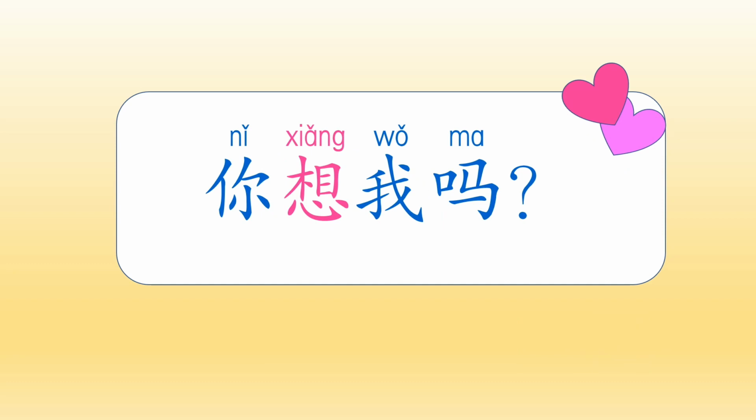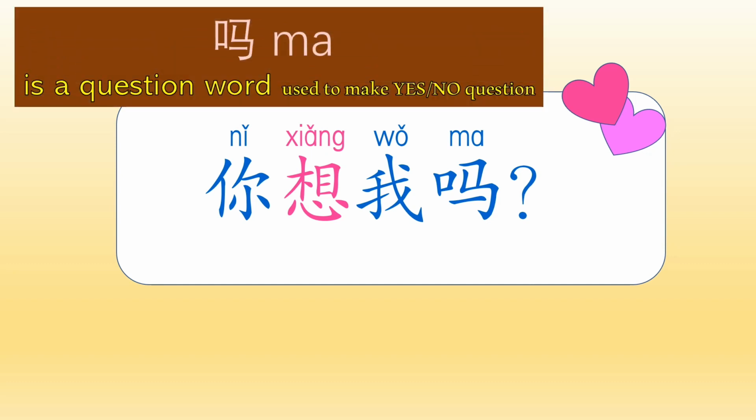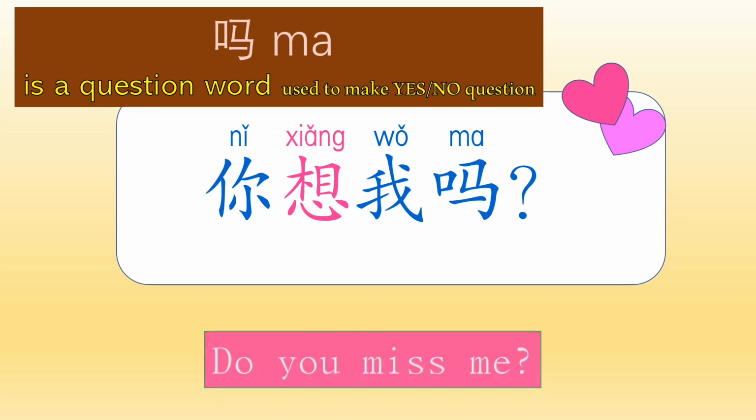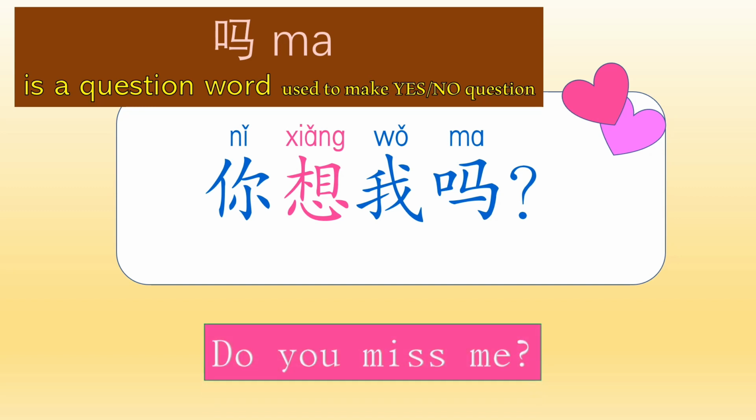Well, this one is a question sentence. 你想我吗? The word 吗 is added at the end. This is a question word used to make a yes-no question. 你想我吗? Do you miss me? The structure for this question sentence, you just add the word 吗 to the affirmative sentence, 你想我. You don't have to change the order of any words here. 你想我, subject, verb, and object. You just add the word 吗 to make it a yes-no question. 你想我吗? Do you miss me?